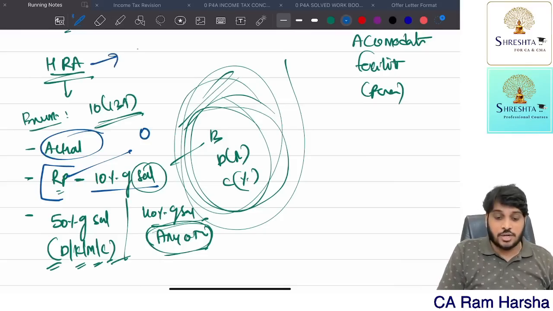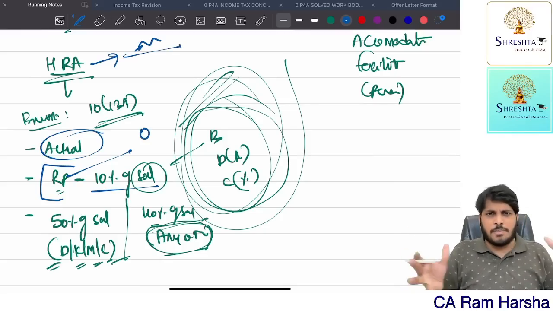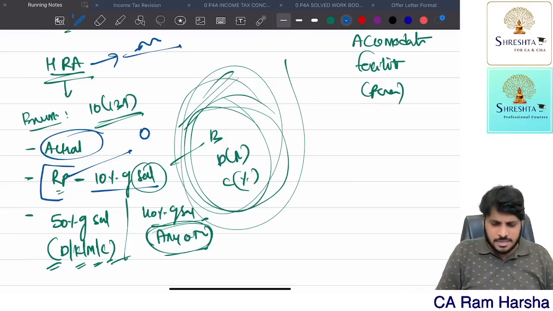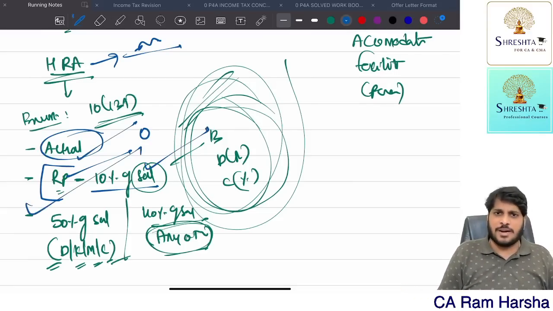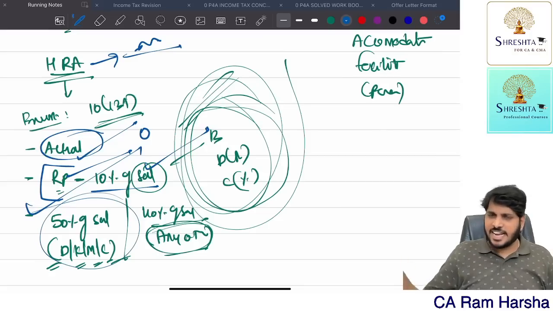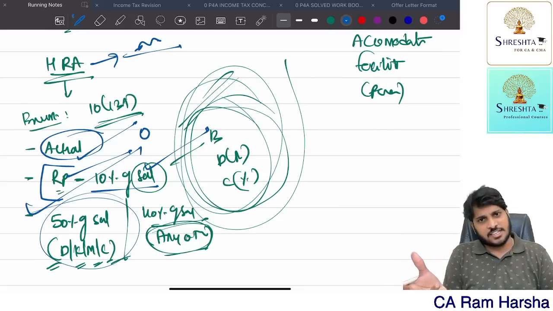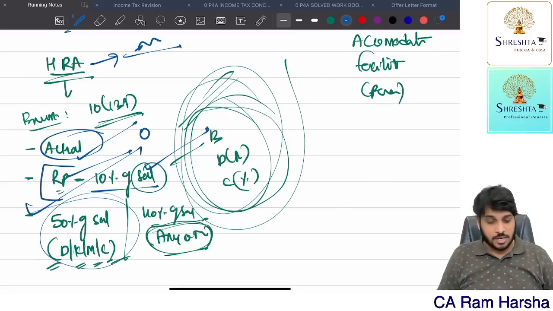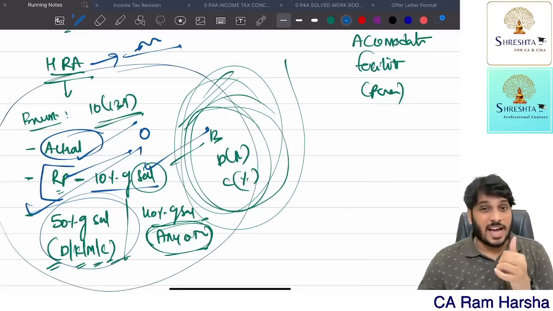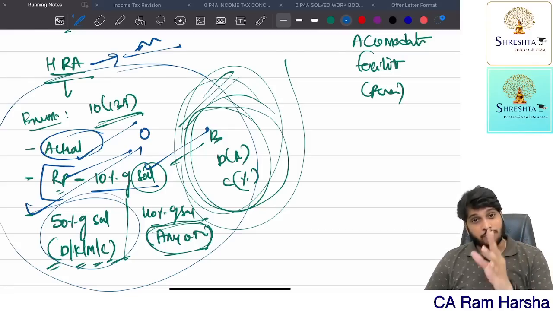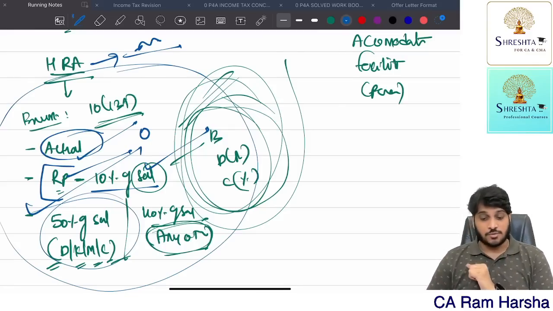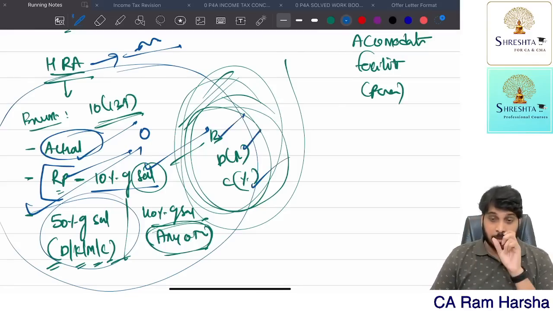Remember, HRA you have to calculate month-wise. If for all the months you have stayed in a rented house, the salary information is the same, the HRA amount is the same, the rent paid is the same, and the city is the same, then you can calculate all 12 months put together at a time. Getting the point? So this is HRA computation: actual rent paid minus 10% of salary, 50% of salary or 40% of salary as the case may be. Now salary means what? Basic, DA for retirement plus commission.